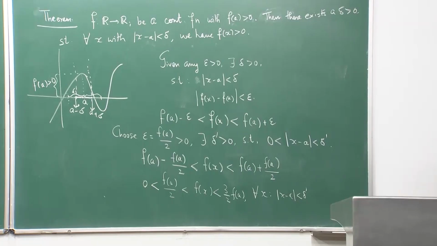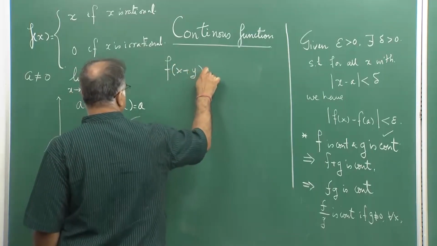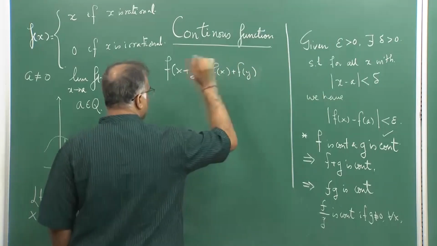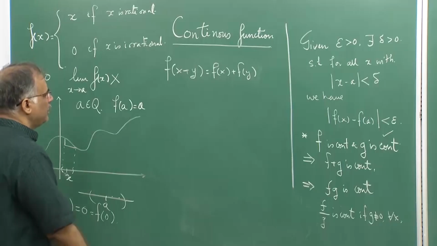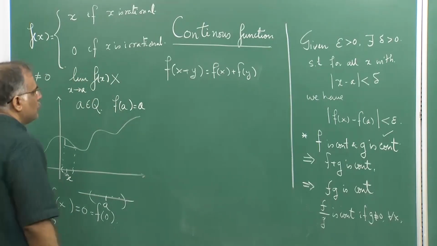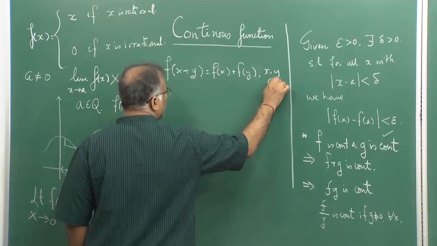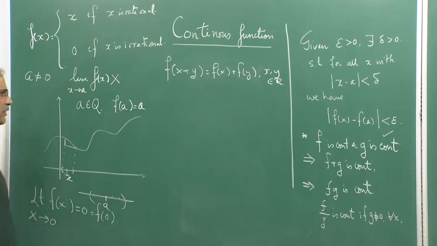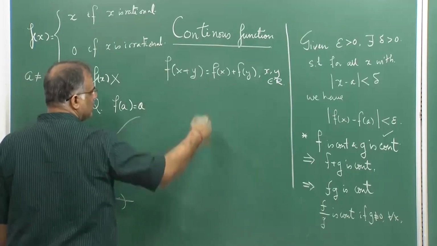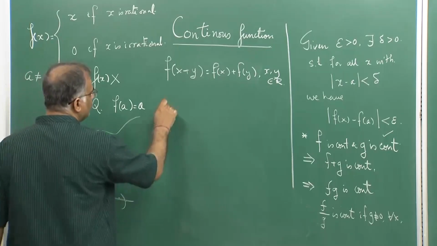Suppose a function is such that f(x plus y) is f(x) plus f(y). So, the function is from R to R and the function satisfies this property. It is called the additivity property. This is true for whatever x, y you choose, it does not matter. Whatever x, y you take in R, this will always hold. For example, take the line f(x) equal to x, this happens, f(x) equal to 3x, 4x, this will happen.